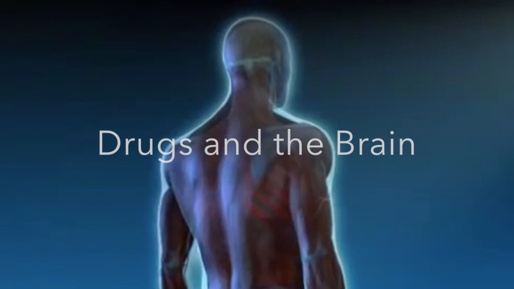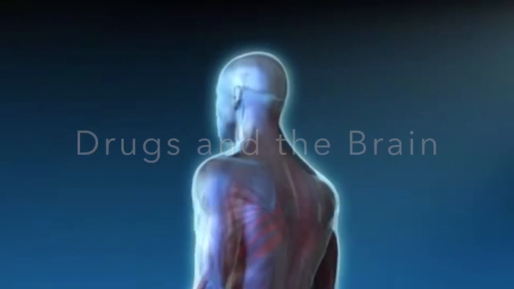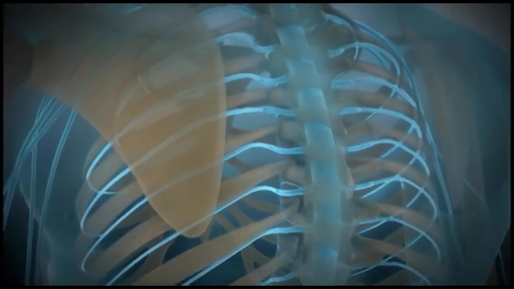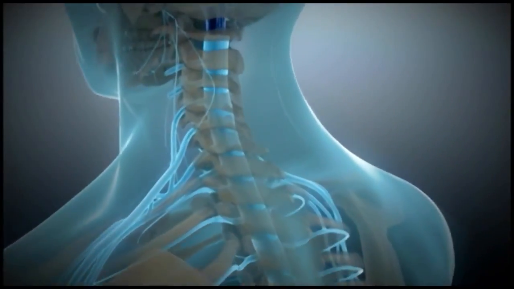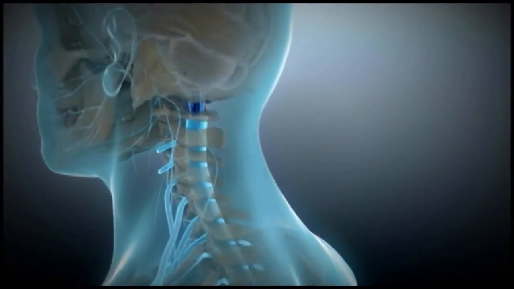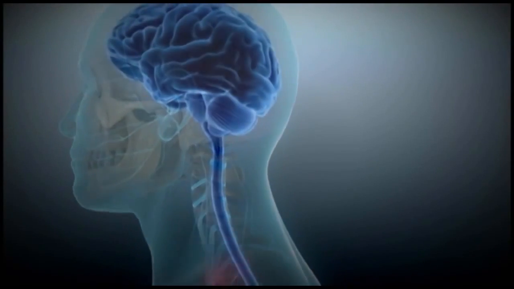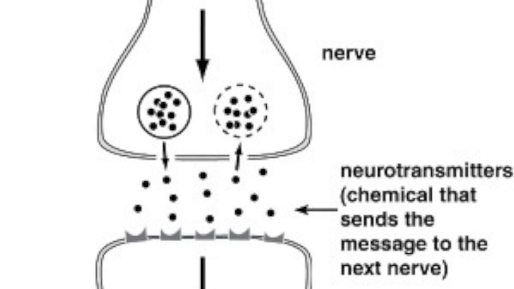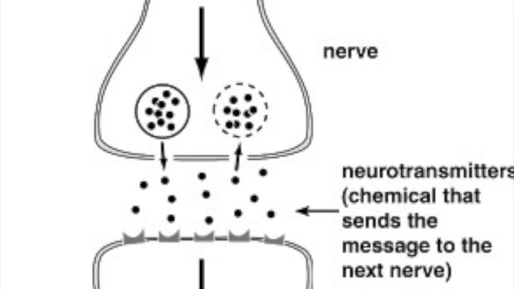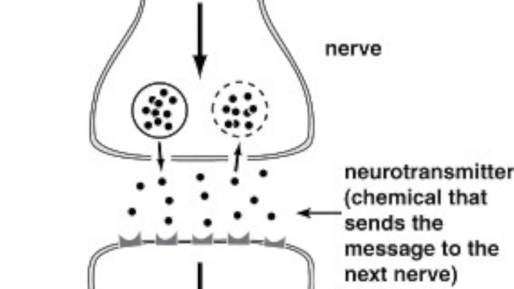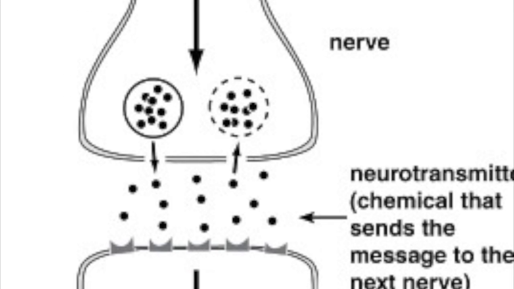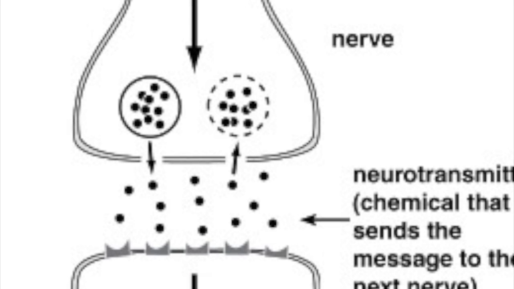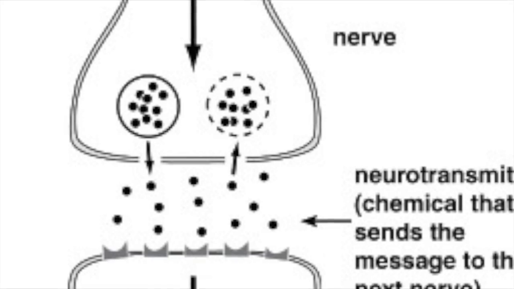Drugs and the brain. The brain communicates through networks of neurons, passing messages back and forth among the different structures within the brain, spinal cord, and the nerves in the rest of the body. To send a message, a neuron releases a neurotransmitter in the synapse to be received by another neuron. This neurotransmitter crosses the synapse and then links to the receptor, or protein, of the receiving cell.